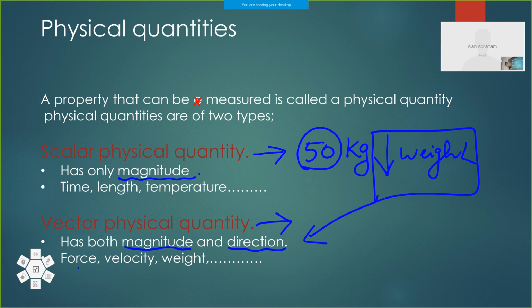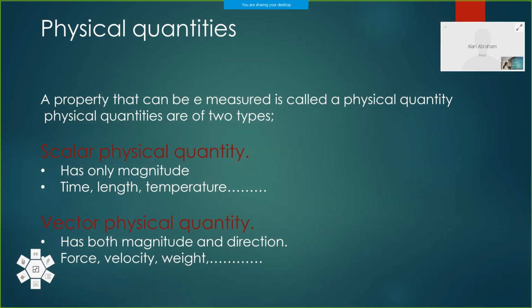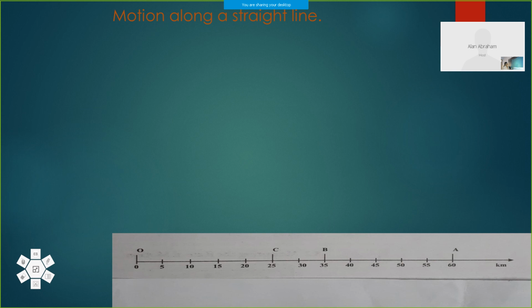So we need these physical quantities to describe motion. We have so many physical quantities around us. Here we will see some physical quantities to describe the motion. Clear? Here, motion in a straight line.